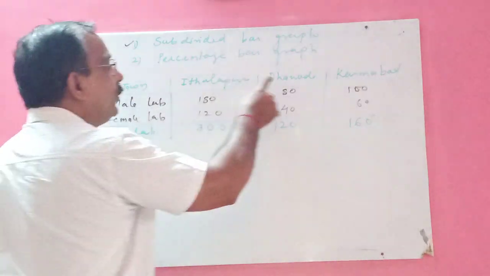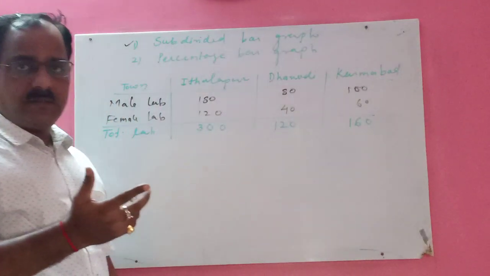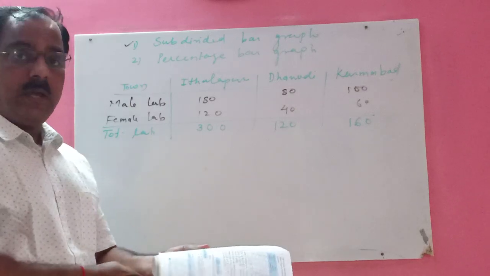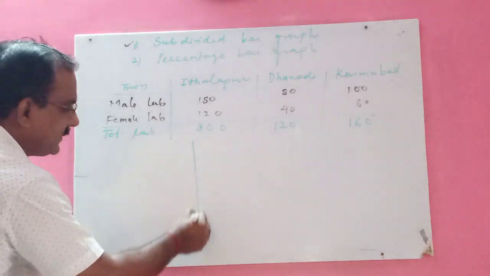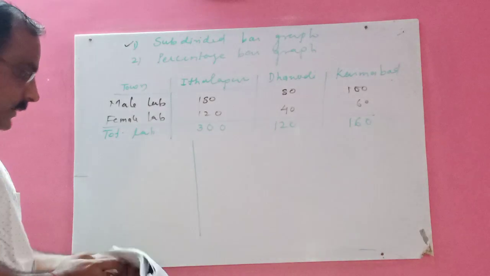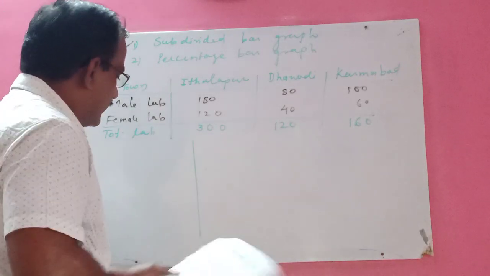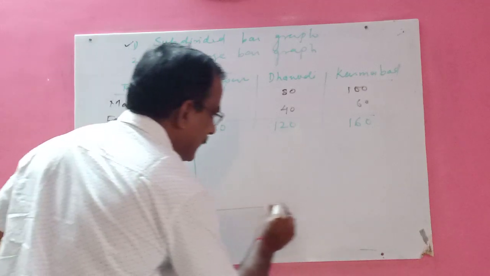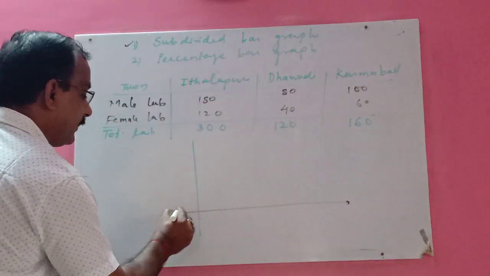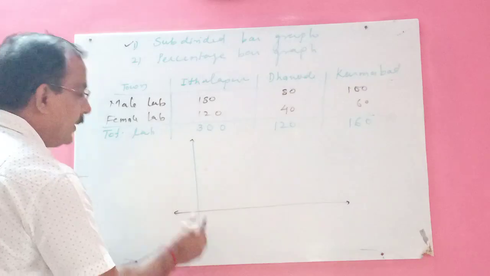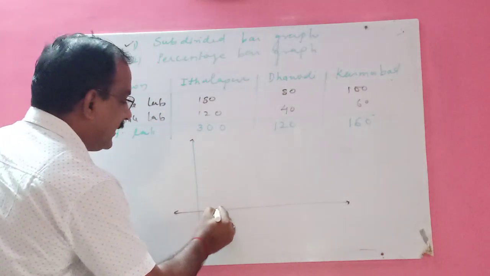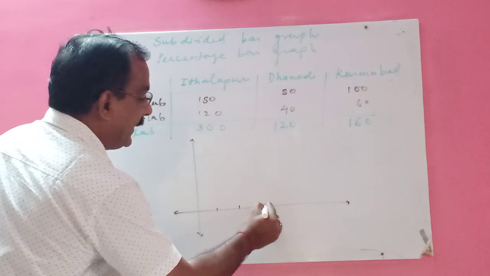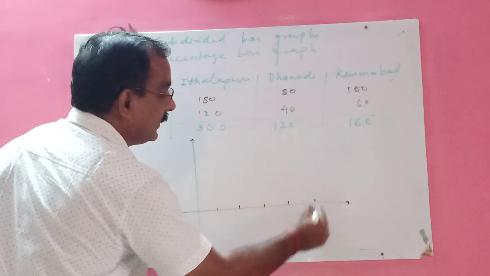This town you will take on which axis? On the x-axis. So make the x-axis and y-axis. This is your y-axis and this one is your x-axis. In a graph paper you will find a 1 centimeter gap like this.